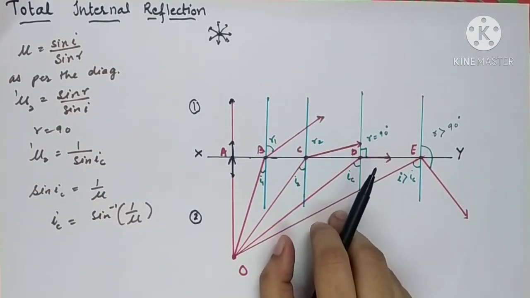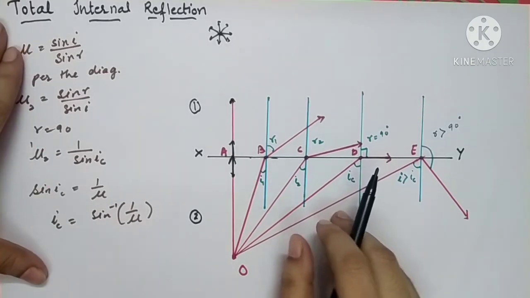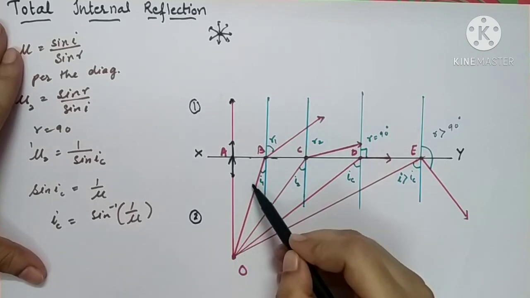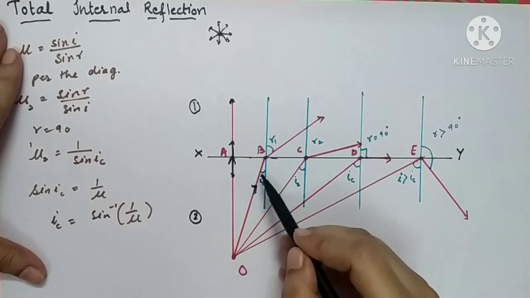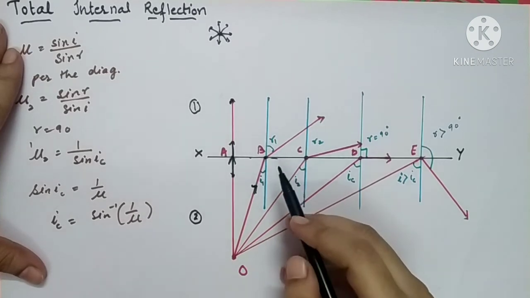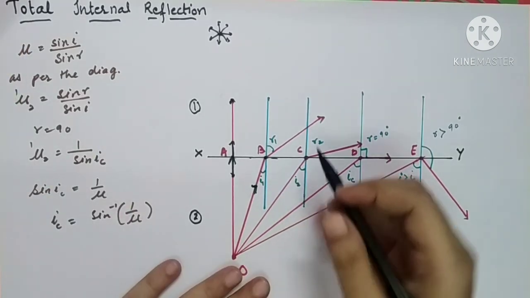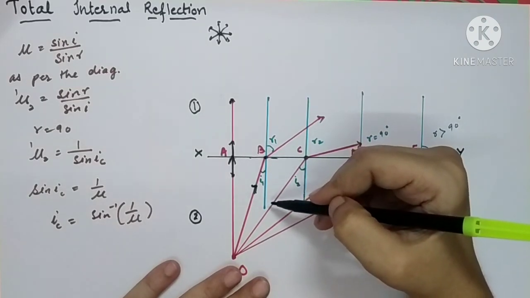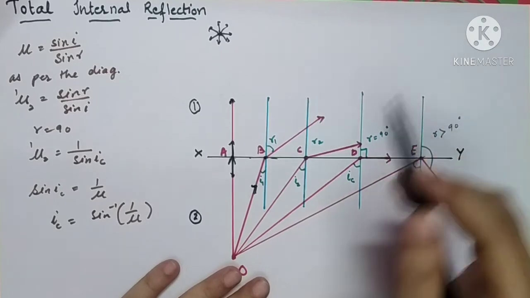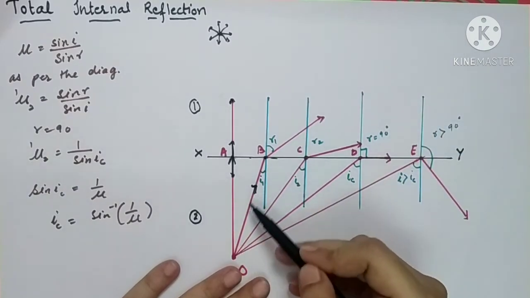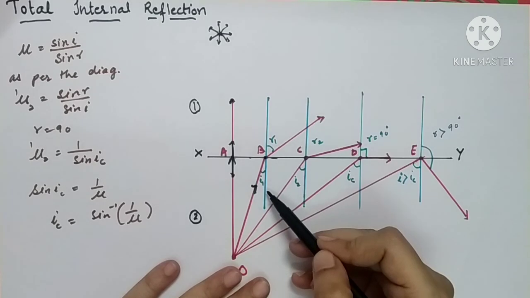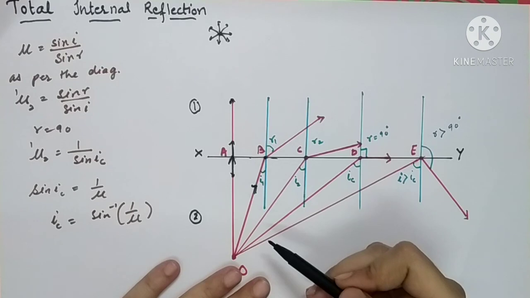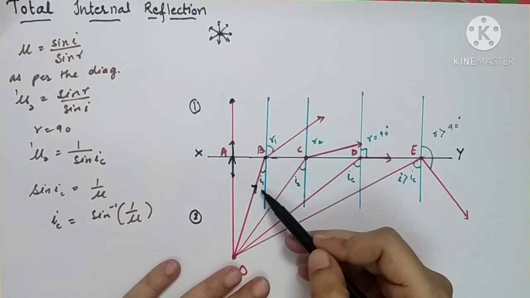Now let us consider the second ray emerging from the point O. The second ray of light is OB. It will be incident on another point, say point B. So let us draw the normal. This blue line indicates the normal drawn at point B. When you draw the normal, you will see that this ray of light is making a certain angle with the normal inside the denser medium. Let this angle be I1. The angle of incidence is I1.